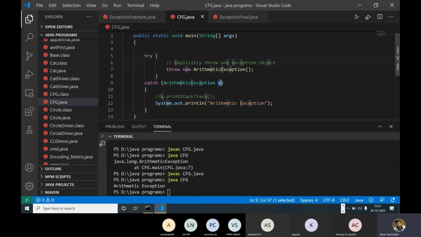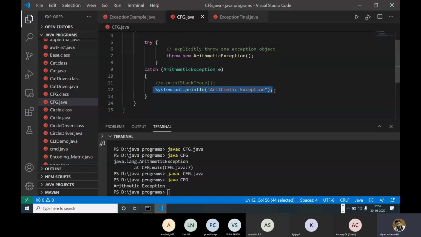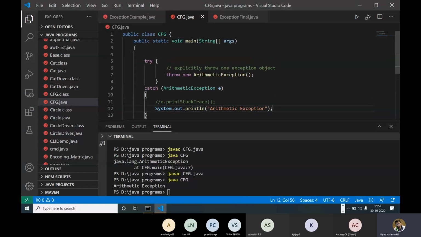The Java runtime environment will throw some error, right? That error can be captured, and if you want to show that error, you can simply print it with E dot printStackTrace. So that is the error thrown by the Java runtime environment. If you want to see that error itself, you can see it with this code. Or if you want to print something else, you can do some other code like this. So this is just for explicitly throwing one exception.